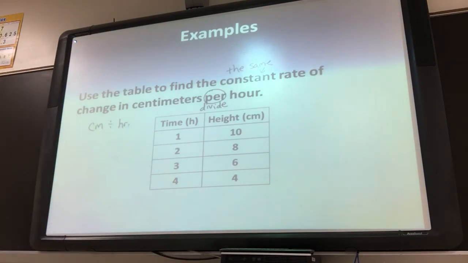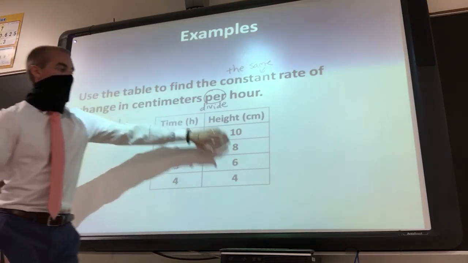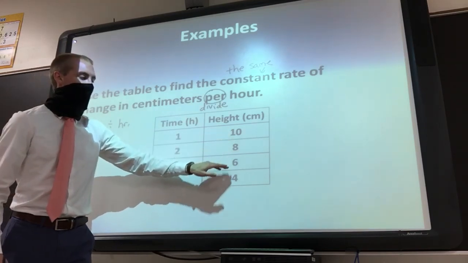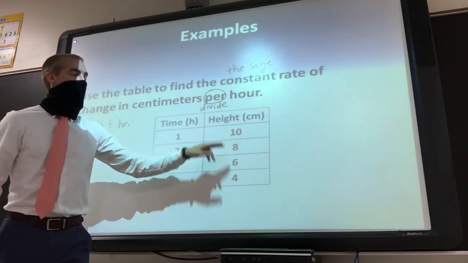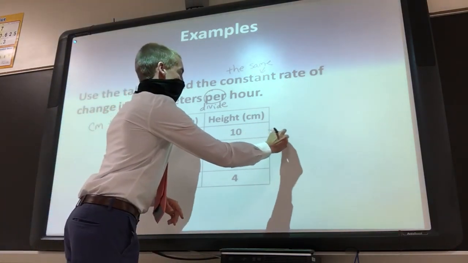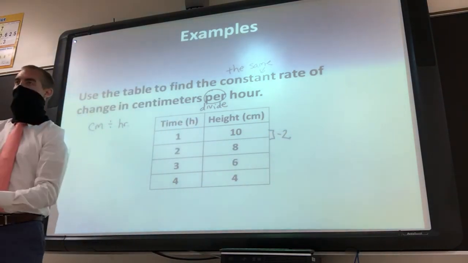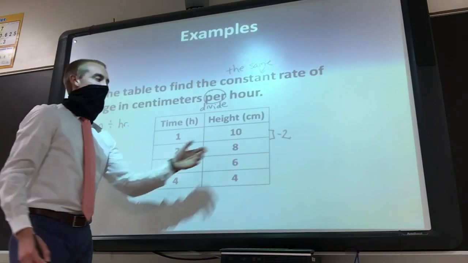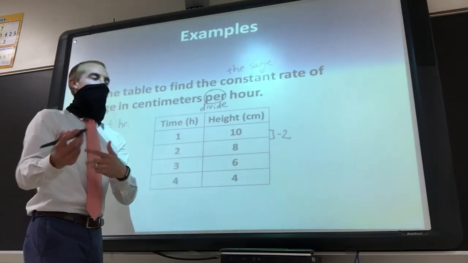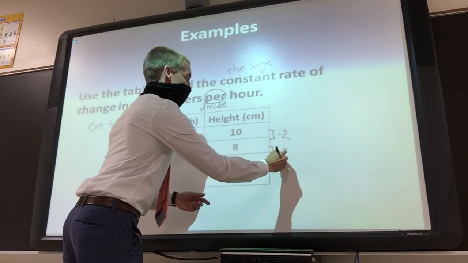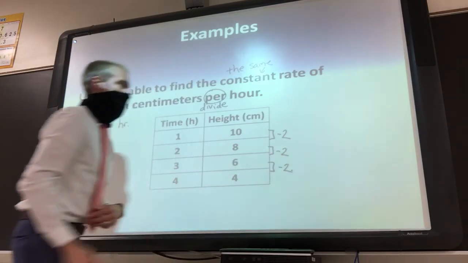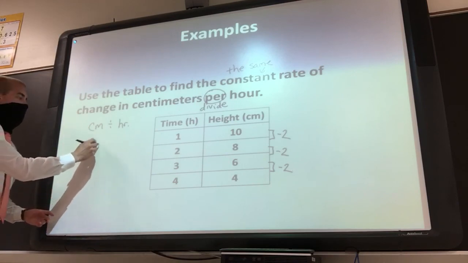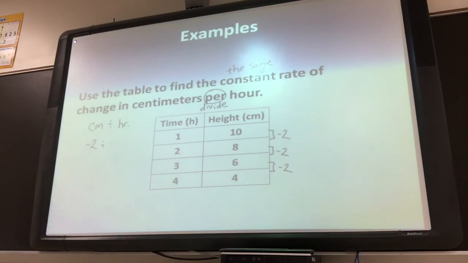Centimeters divided by hours. So the way that we do this is we're going to go through centimeters first. That's the first number that's going to be in our division problem. We're going to see what it is changing by every single time. From 10 to 8, it's changing by negative 2. It's going down 2. And then since it's a constant rate of change, we just have to confirm that it's going to change by the same amount every single time. From 8 to 6, negative 2. From 6 to 4, negative 2. So that's correct. That's good. So we'll put negative 2 here first, because centimeters comes first in our problem.